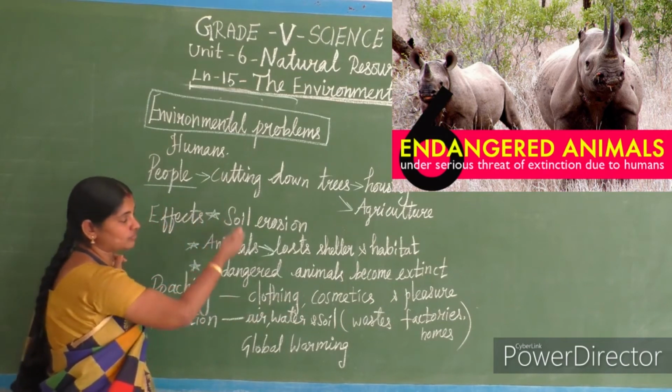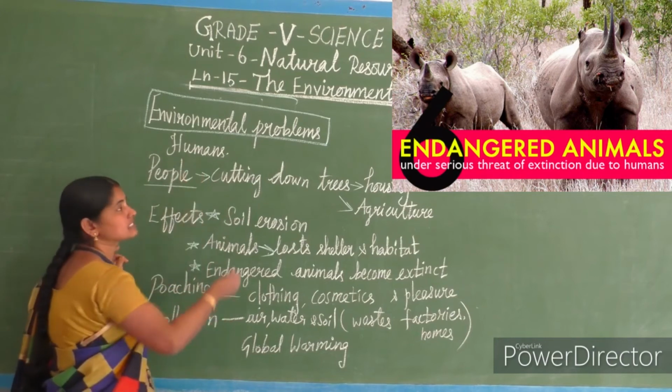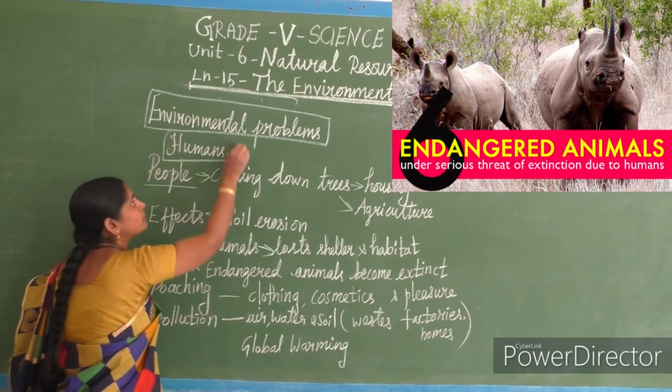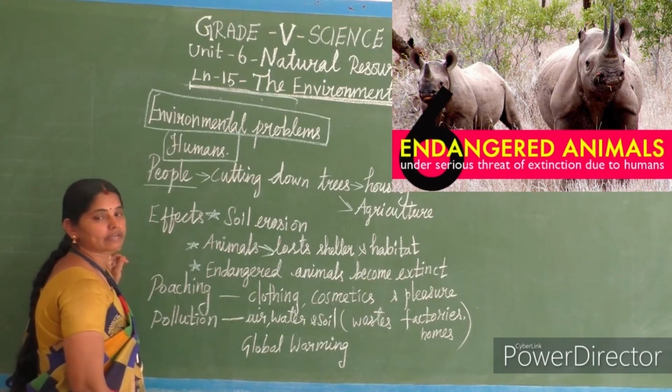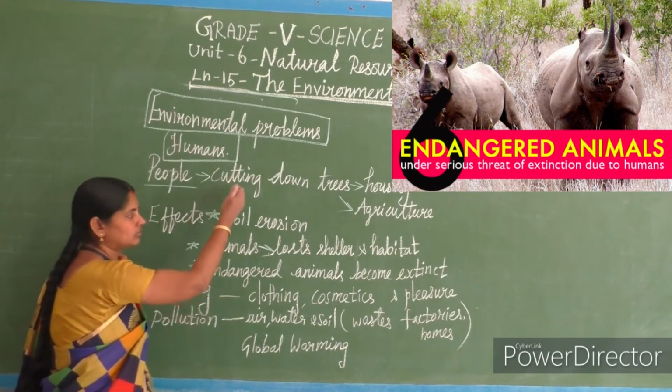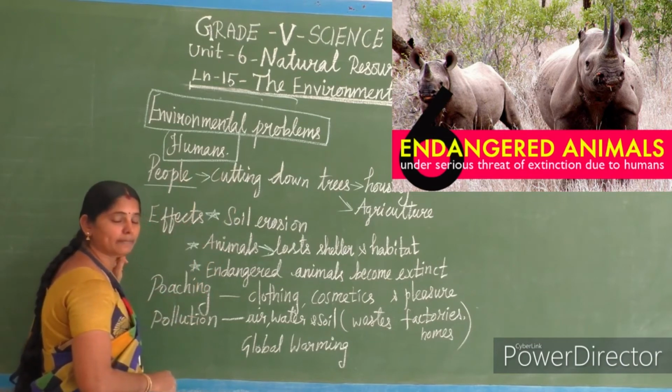Why will all those things happen? Because of human activities. Who are the problem creators? We. Humans are problem creators. Because they cut down trees, the soil erosion will happen, animals lose their shelter and habitat, whole forest life will get disturbed.